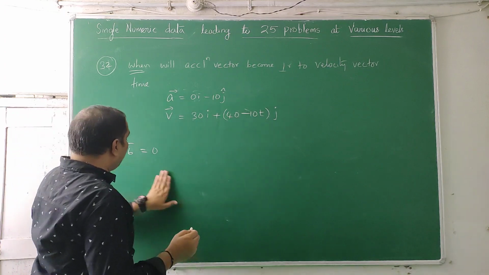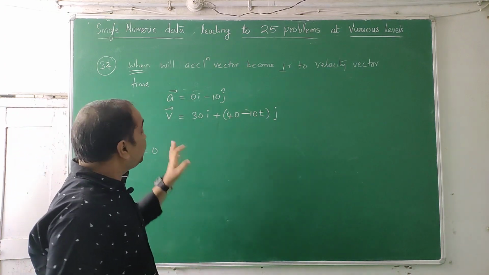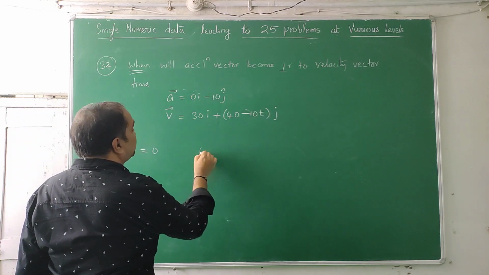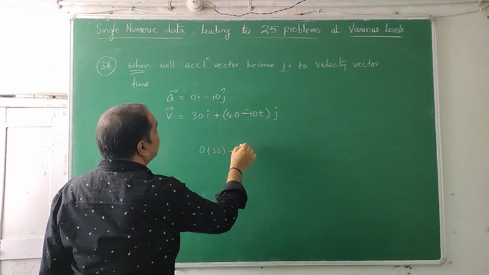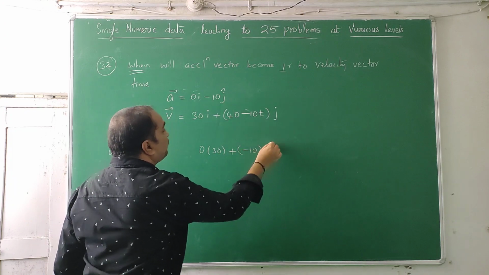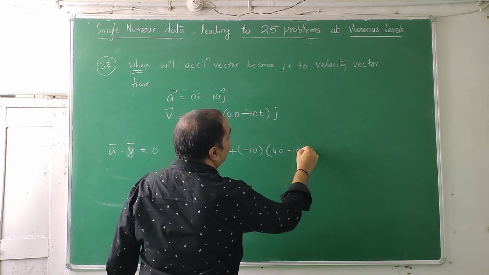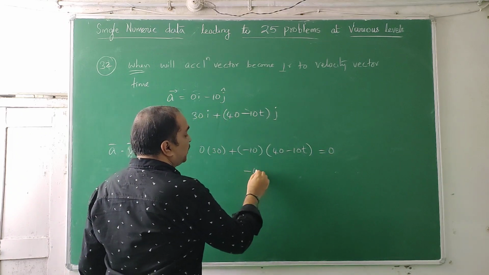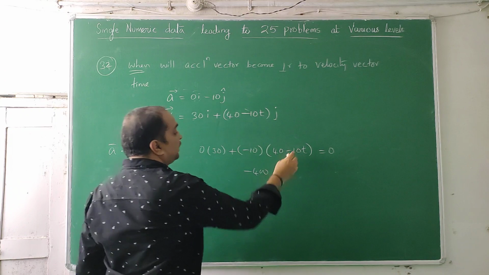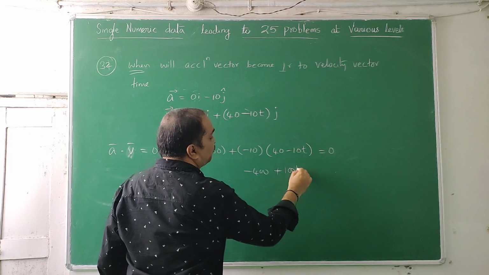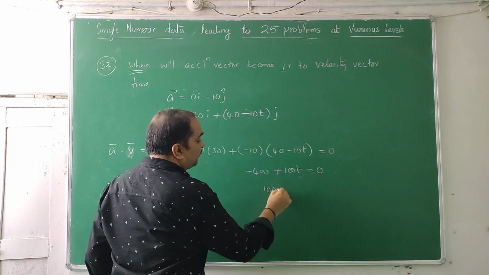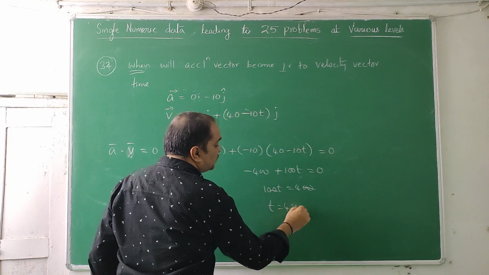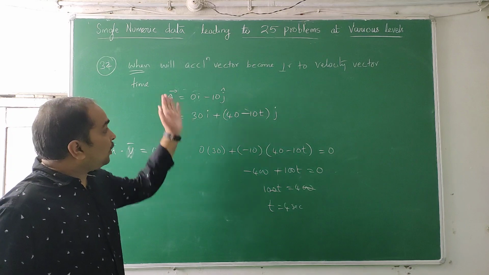I hope you know this dot product method, since I expect it at this level. So a bar dot v bar: multiply i component with i component, 0 into 30, plus minus 10 into (40 minus 10t). This should be equal to 0. 0 into 30 is 0. Minus 400, minus into minus plus 100t is equal to 0. 100t is equal to 400. Two zeros cancel. t is equal to 4 seconds. So at 4 seconds, by this formula, you will get it.